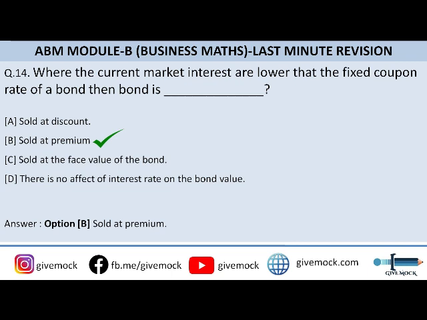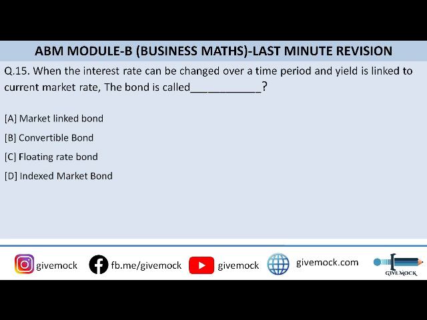B is the answer. Now let's move on to question number 15. When the interest rate can be changed over a time period and yield is linked to the current market rate, the bond is called. So option A is market linked bond, option B is convertible bond, option C is floating rate bond, and option D is indexed market bond. So the correct answer to the question is option C, that is floating rate bond.